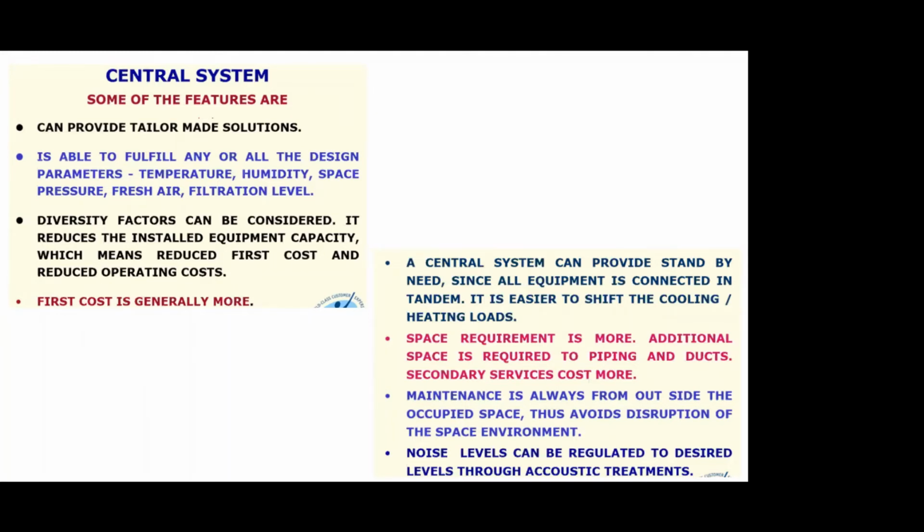Suppose my total requirement in a building is 500 TR, seldom will we use a single chilling machine of 500 TR. We may go for at least 3 or 4 of them. So even if one is not operating, there are others to operate and give you partial comfort. Similarly, the air handling devices also, every zone, every room, every space will have its own units. So even if one is out of order, the others can work. So it just gives me a lot of redundancy.